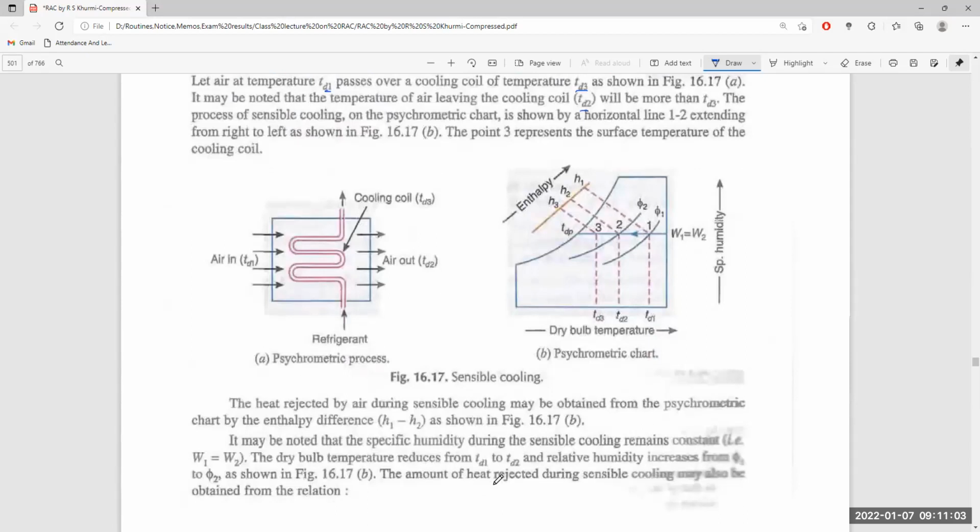In a similar fashion, if we plot it on the psychrometric chart, there are three dry bulb temperatures: the temperature of the cooling coil, which is the least; the dry bulb temperature of the incoming air, which is the maximum; and TD2, the temperature of the outgoing air leaving the cooling coil, in between.